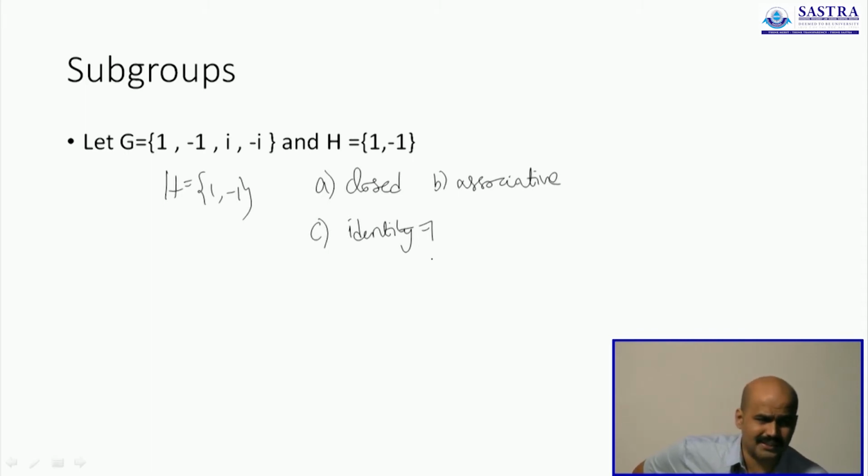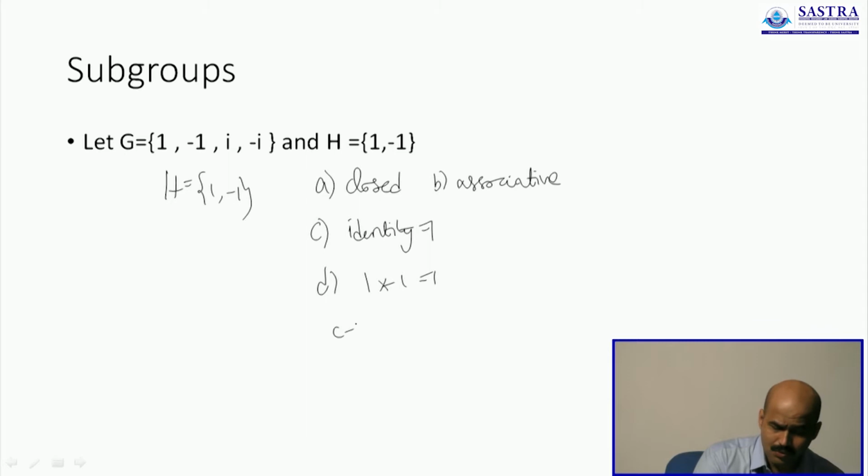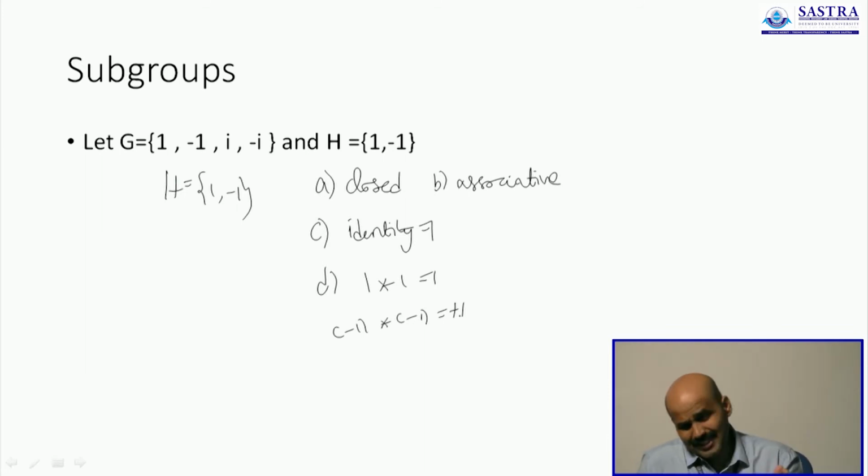Every element has its own inverse. 1's inverse is 1 itself, because 1 times 1 is 1. Minus 1's inverse is minus 1, because minus 1 times minus 1 is plus 1 again. So 1 is its own inverse, minus 1 is its own inverse.